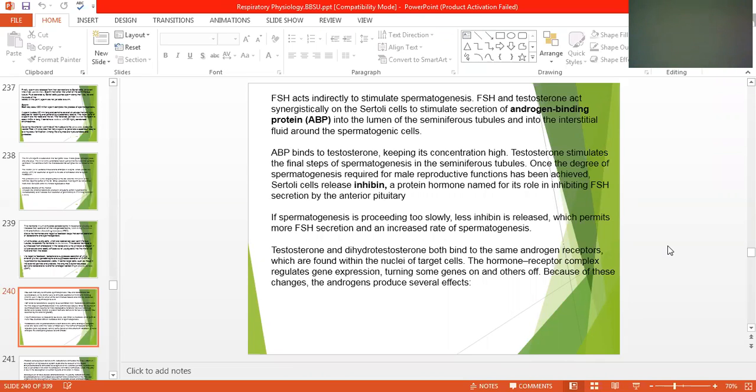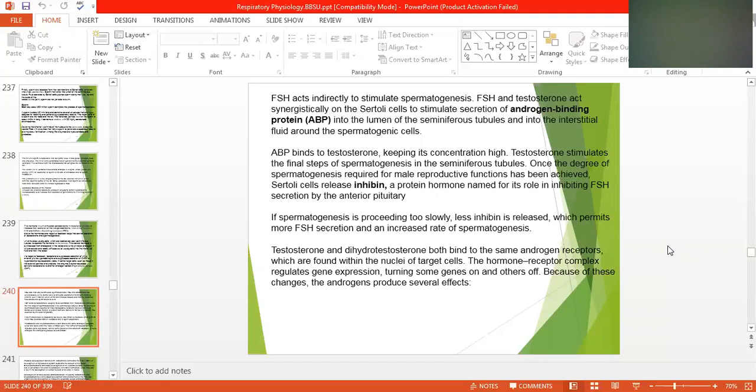And we were talking about the follicle stimulating hormone, which indirectly stimulates spermatogenesis. FSH and testosterone act synergistically on Sertoli cells to stimulate secretion of a protein, androgen binding protein, into the lumen of seminiferous tubules and into the interstitial fluid around the spermatogenic cells. So these proteins bind to testosterone, which is a hormone, keeping its concentration high. Testosterone stimulates the final step of spermatogenesis in the seminiferous tubules.